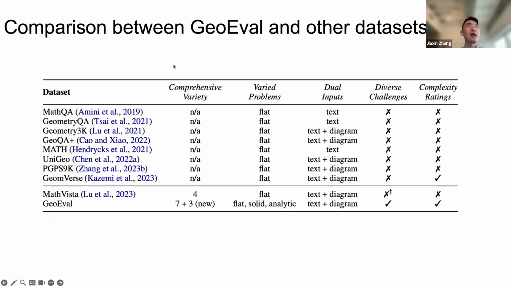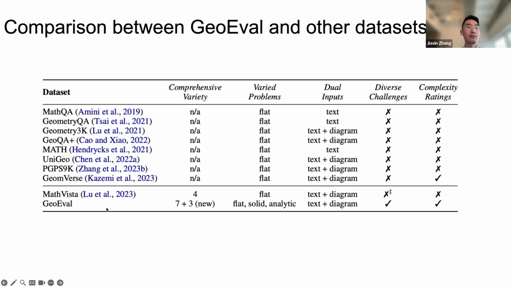And here is a comparison between our GeoEval dataset and previous datasets. Previous methods usually only focus on certain geometric relationships and only on flat geometric shapes, they do not have diverse challenges, and they do not provide complexity ratings.